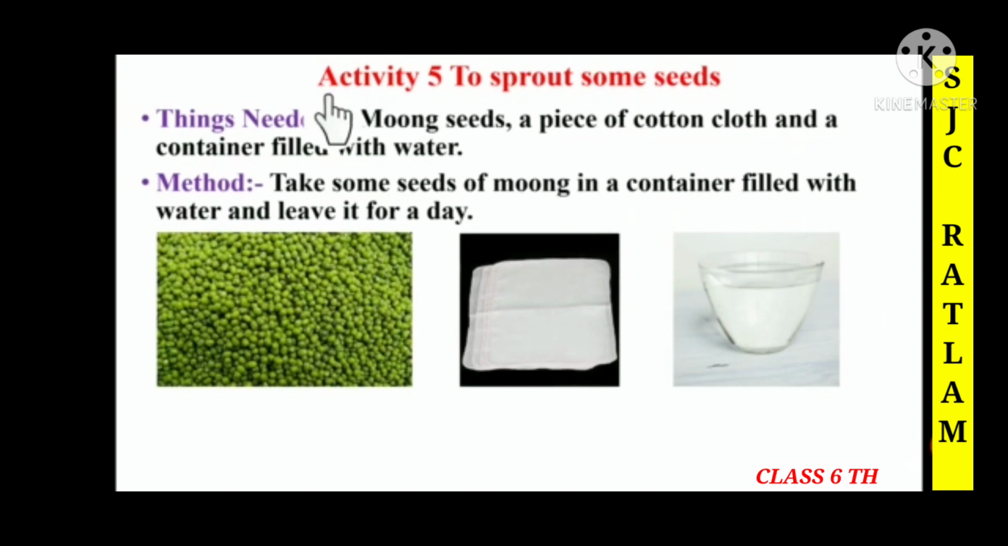Children, now here we are going to discuss activity 5, to sprout some seeds. So children, here we can see the things that are needed: moong seeds, a piece of cotton cloth and a container filled with water. Then children, you have to take some seeds of moong in a container filled with water, and then you have to leave it for a day.